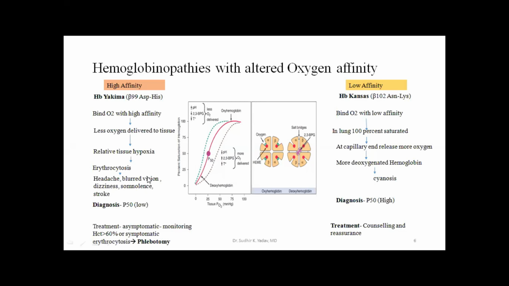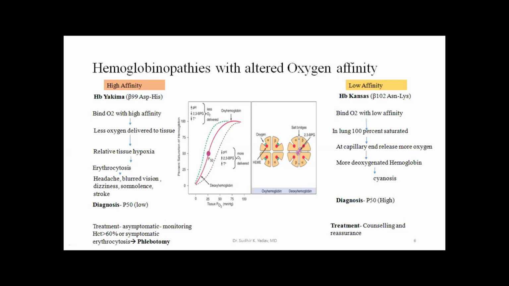Now, how to treat this high affinity hemoglobinopathy? Most of the time, if they are asymptomatic, they do not require any treatment except monitoring of hematocrit. But if hematocrit rises beyond 60% or symptomatic erythrocytosis is there, there is a risk of leg ulcer and stroke. So these patients should undergo phlebotomy to reduce their hemoglobin concentration.